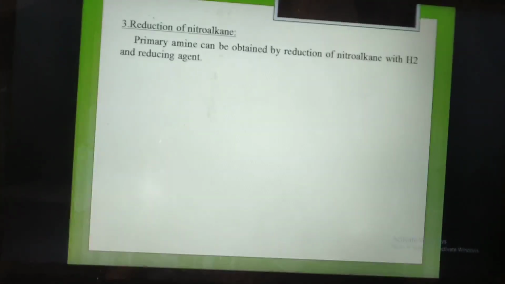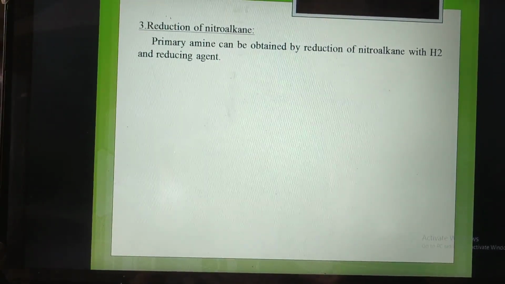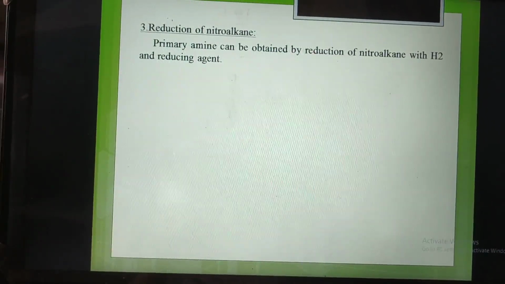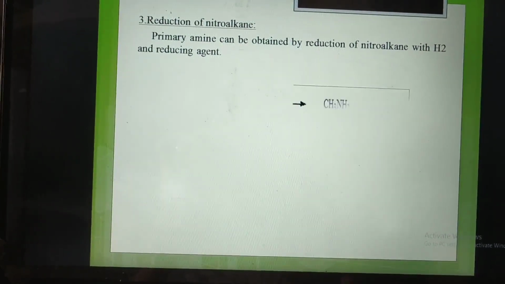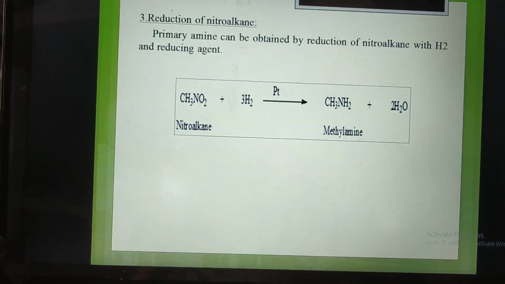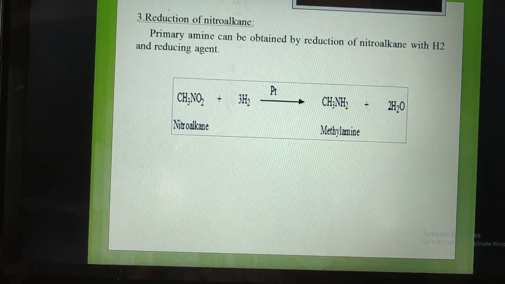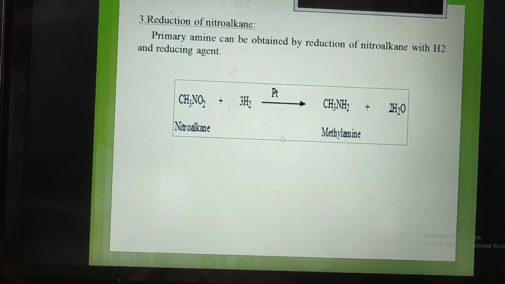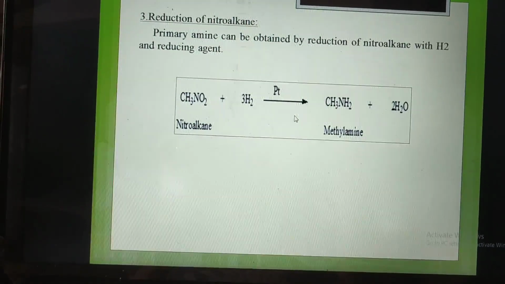Second, reduction of nitroalkane. Primary amine can be obtained by reduction of nitroalkane with hydrogen and a reducing agent. Here the reducing agent is platinum, palladium or nickel. Firstly, the nitroalkane reacts with 3 molecules of H2 and forms methylamine plus 2 molecules of water.